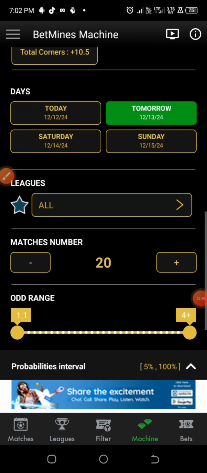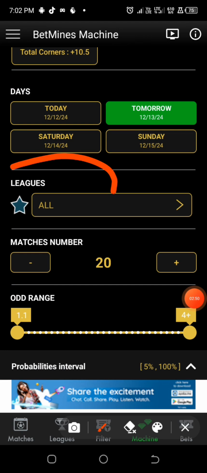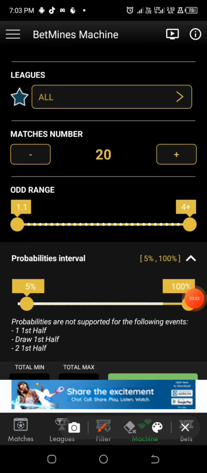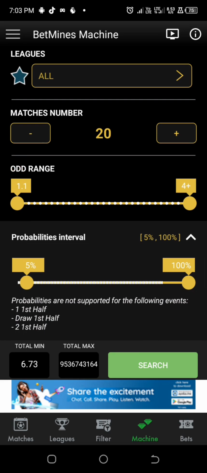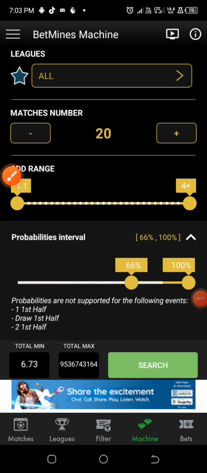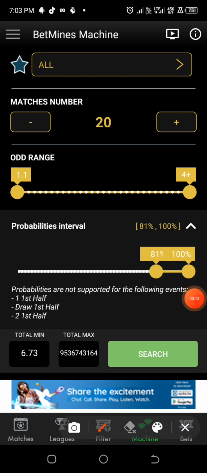And for leagues, in case you want some specific leagues that you want your predictions from, but for me I'm going for all, and I'm going for 20 games. You can reduce it and you can increase it, but for me I'm going for 20 games, and the odd range is fine for me, and we are going for the probabilities interval. So we are going for 80 to 100%, okay, 81 to 100%. And so we are going for the search button now.